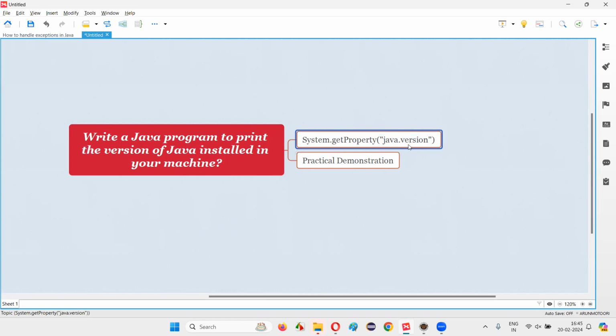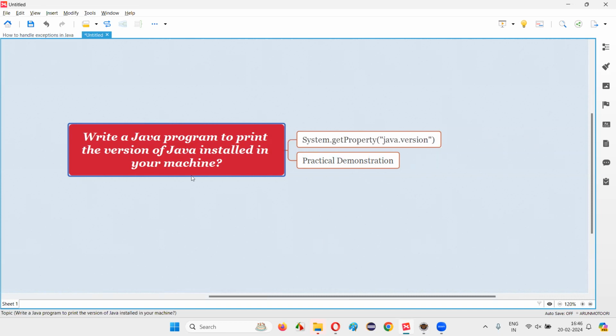And to this getProperty, we can pass different properties, guys. When you pass java.version as a property name in double quotes for this getProperty method, then it will retrieve the version of Java that is installed in your machine. Okay, let me practically show you how to use this statement to retrieve the version of Java installed in your machine. After retrieving, you can use the normal print statement in Java to print it out.